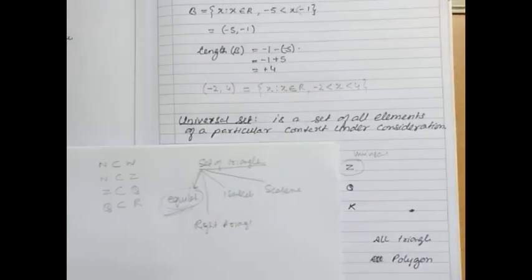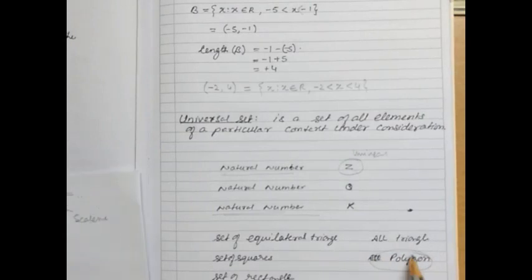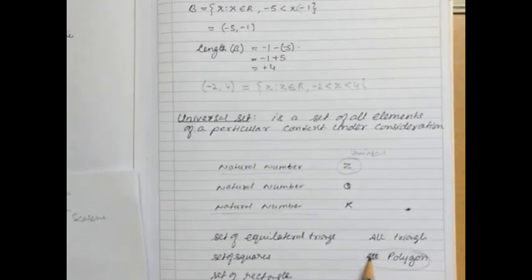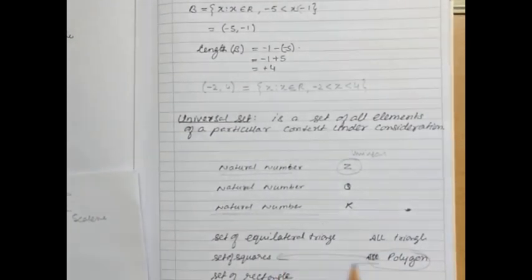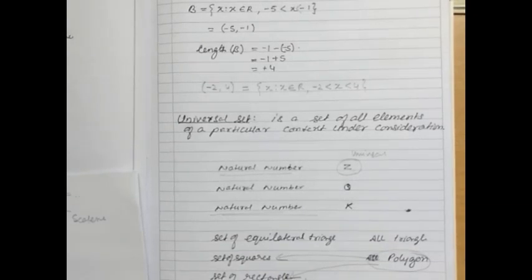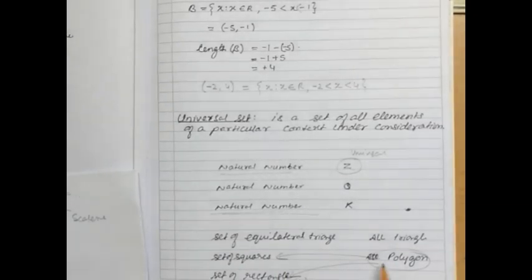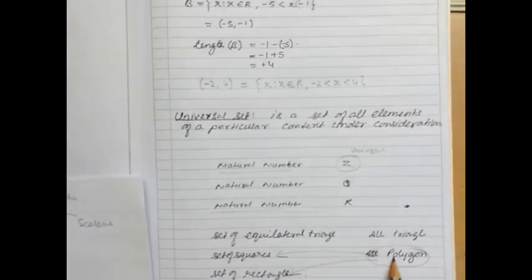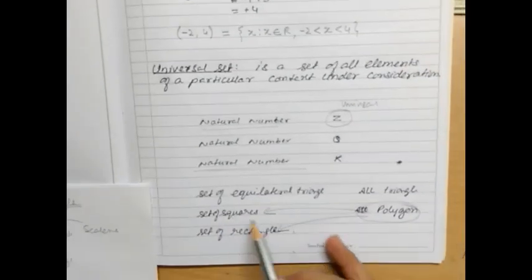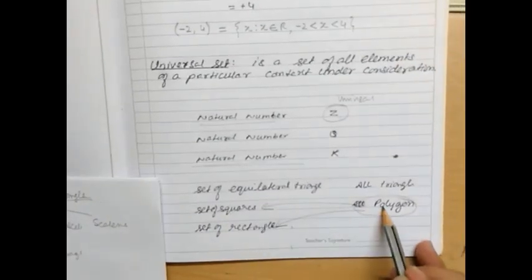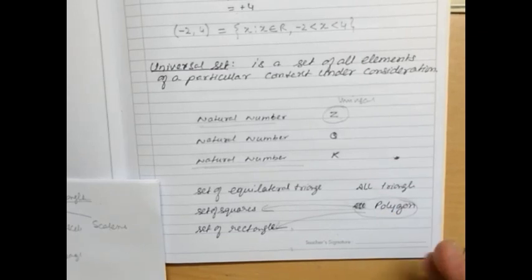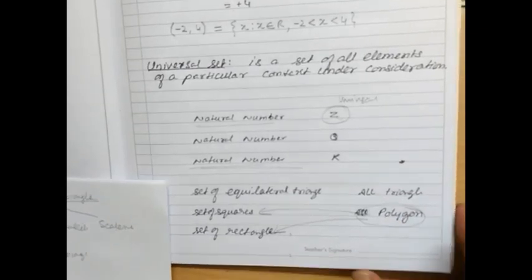If we take a polygon, then in a polygon the set of squares will be there, the set of rectangles will be there. So for the set of rectangles, polygon will be the universal set. For the set of squares, polygon will be the universal set, isn't it? So this will be called a universal set. This is how you understand it.